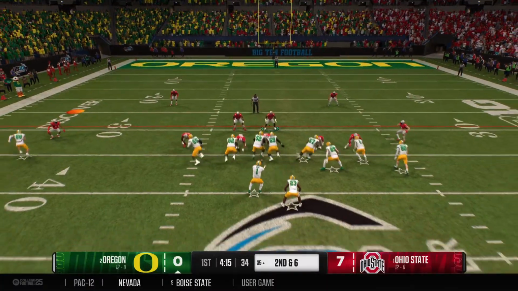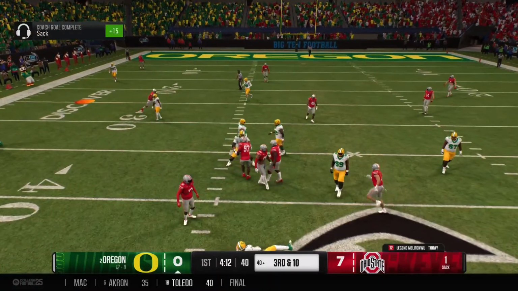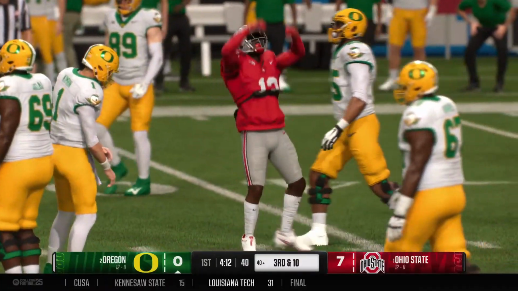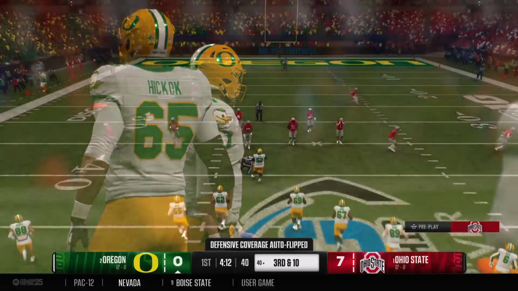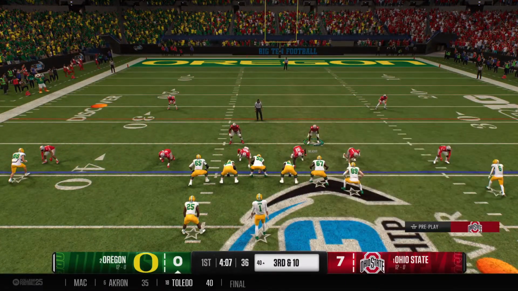DBs looking to jam the receivers at the snap. Down goes the quarterback. It's a sack. Well, this is exactly how you can slow down the momentum and rhythm of an offense. You got to get some tackles for a loss and some sacks. This time, they come up with a sack by getting after that quarterback.